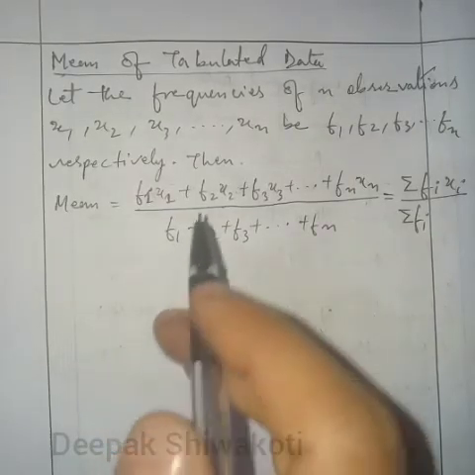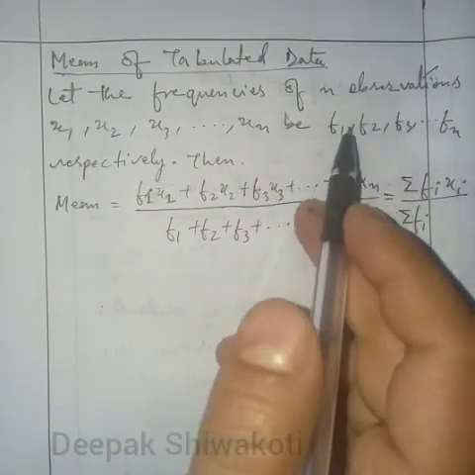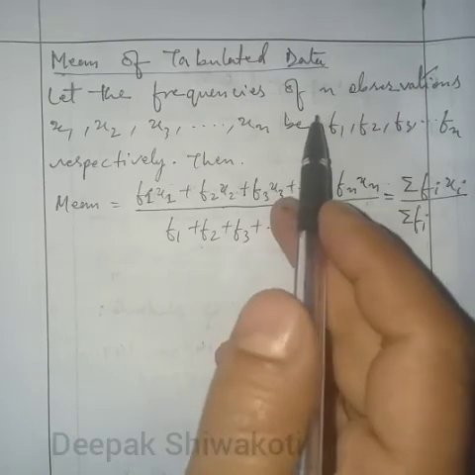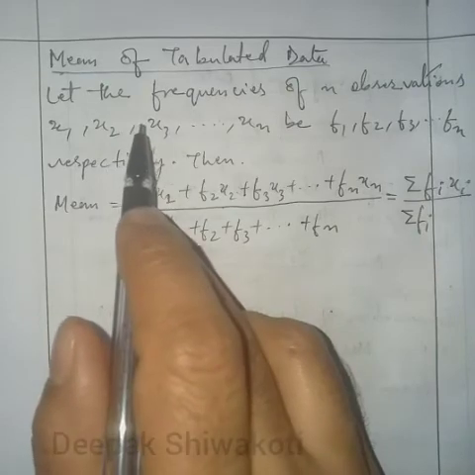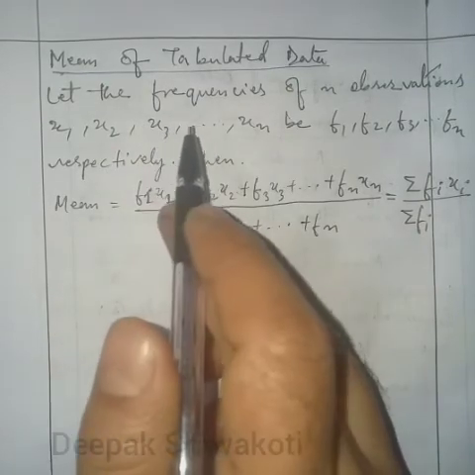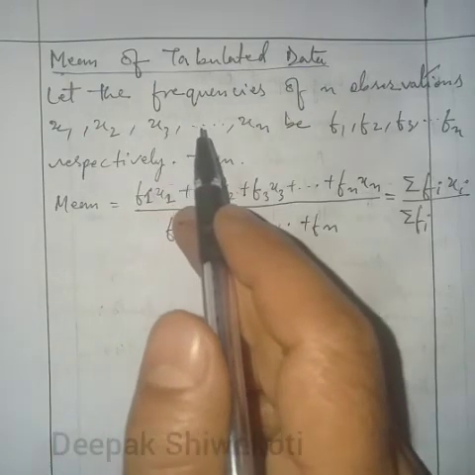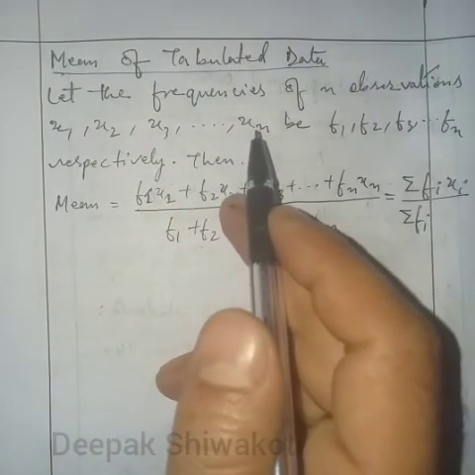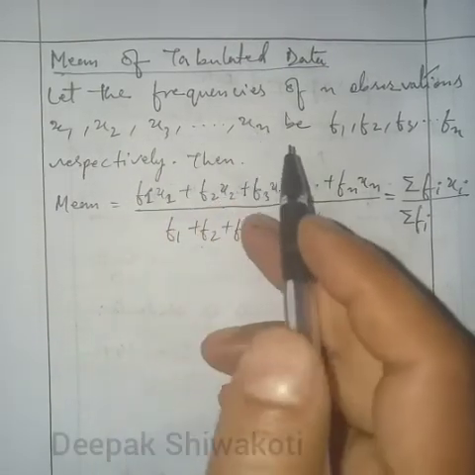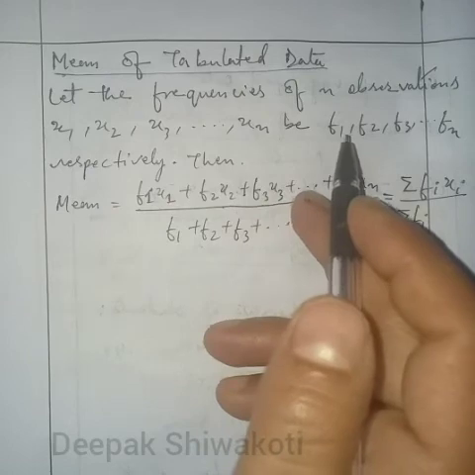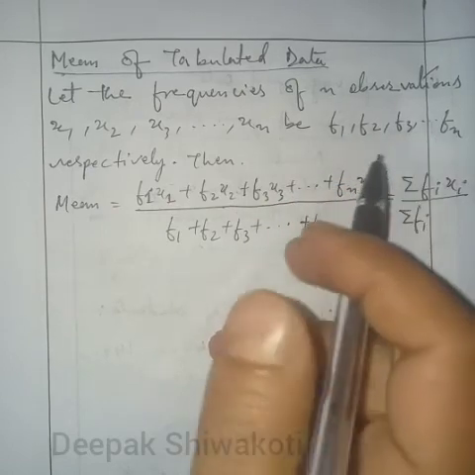Let there be n observations, x1, x2, x3, and so on up to xn. The frequencies of these observations, let them be f1, f2, f3, f4, and so on up to fn respectively.